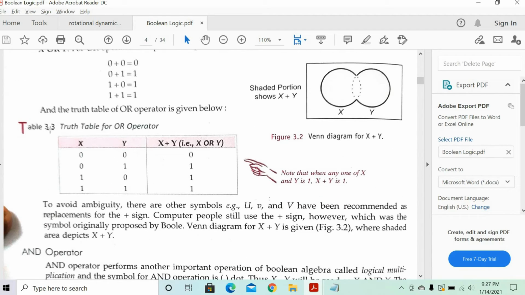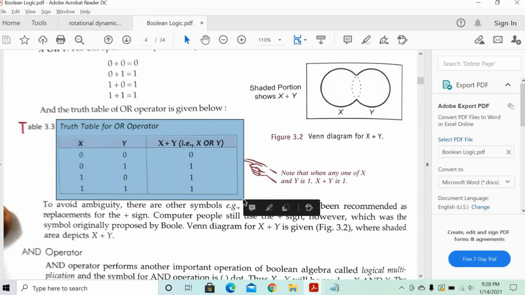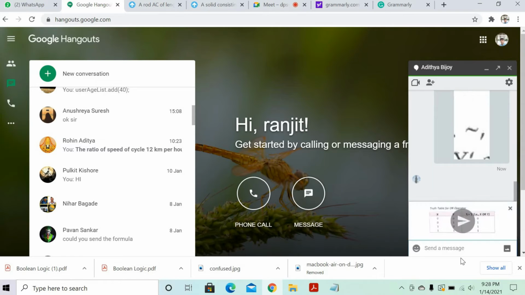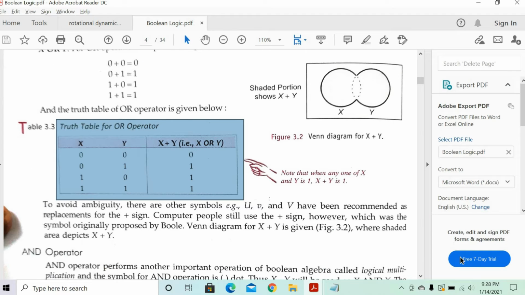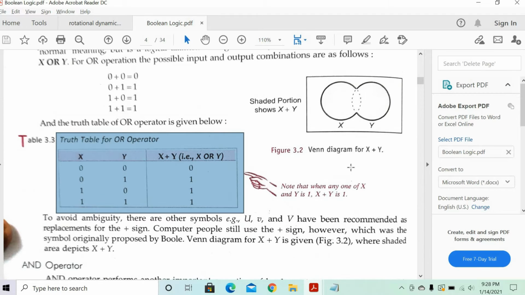Now draw the table 3.3. We'll understand the table 3.3. So you know the Venn diagram, sir? OR gate. You have to do the Venn diagram too? No, not required. Only if you understand the truth table, that is fine, because the Venn diagram is just to represent the mathematical things, and you don't want mathematical here, because you are going to use only the Boolean operators. Boolean values only are more important.